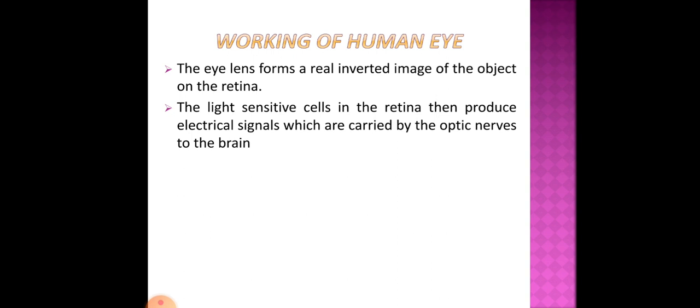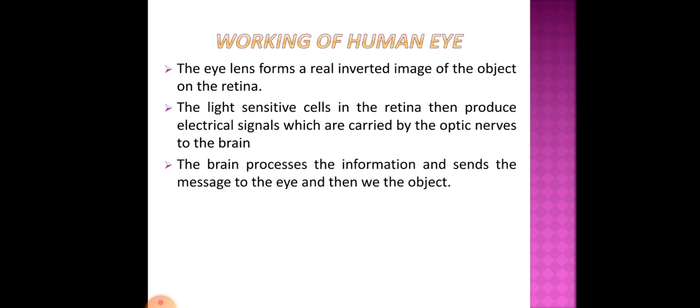This optic nerve is connected with the retina. In the retina there are light-sensitive cells, and these cells produce electrical signals, and these electrical signals are carried by the optic nerve to the brain. The brain processes the information and sends the message to the eye, and then we see the object.